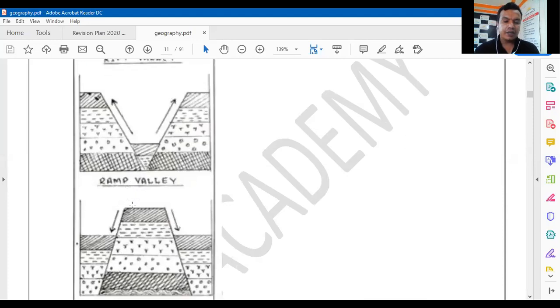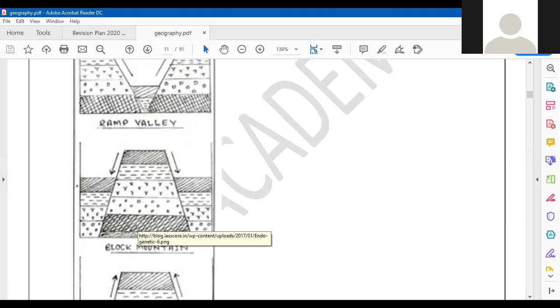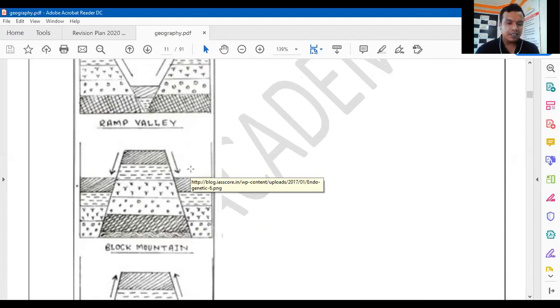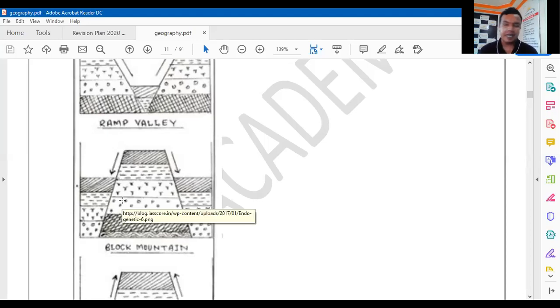Clear? Now here you can see that in the third place the side parts are moving downwards and the middle part is static, which leads to the formation of the block mountain. Got it? Here what is happening? The side blocks are moving downwards and the middle portion is static. So that leads to the formation of a block mountain. Now the mountain is created, but not because of compressional force, but because of upward and downward movements of two places. So these are called block mountains. A fine example of the block mountain is the Western Ghats.